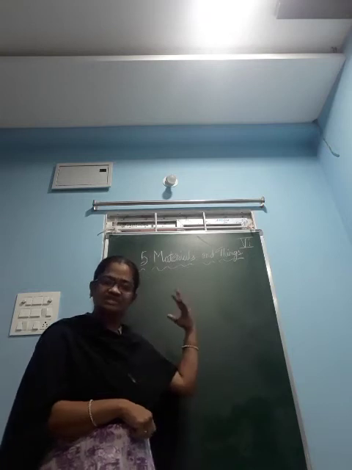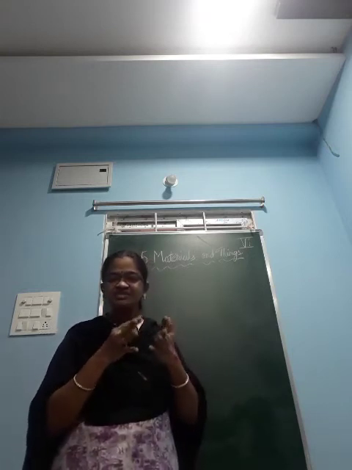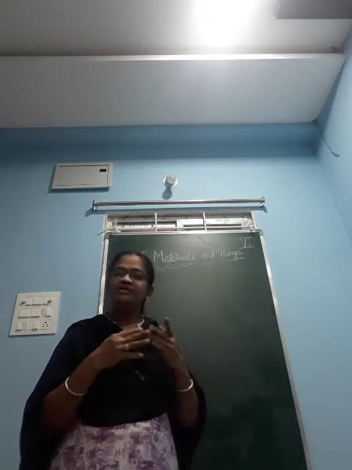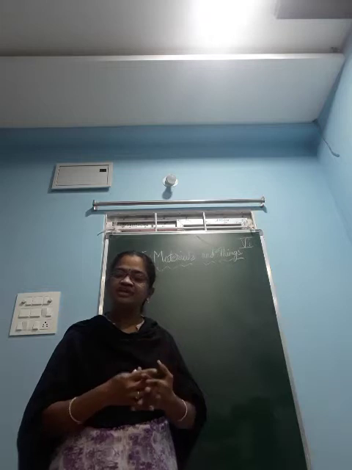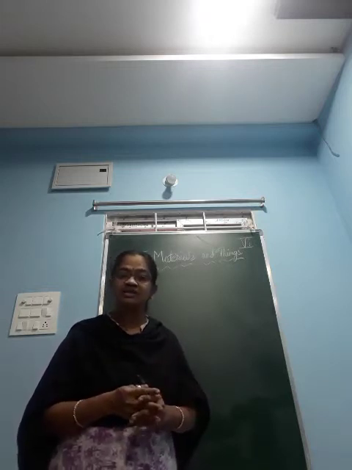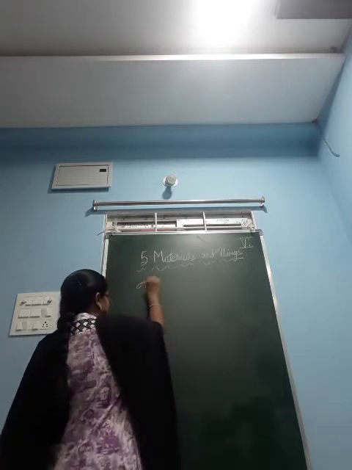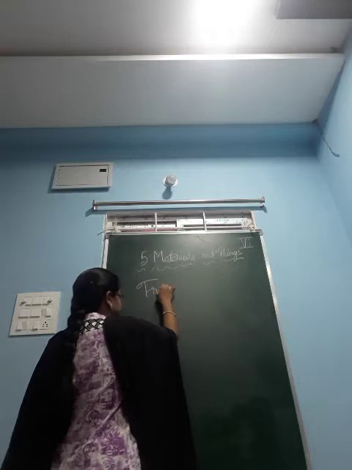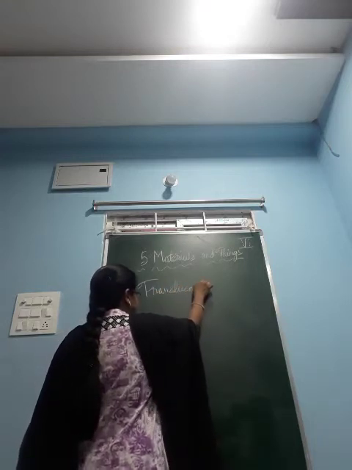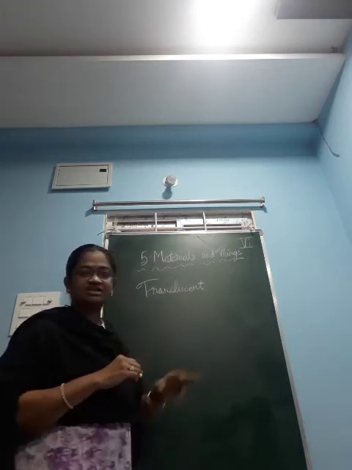From these examples, we can understand that the materials through which we can see objects, but not very clearly, are said to be translucent.